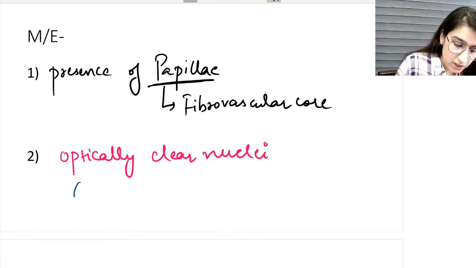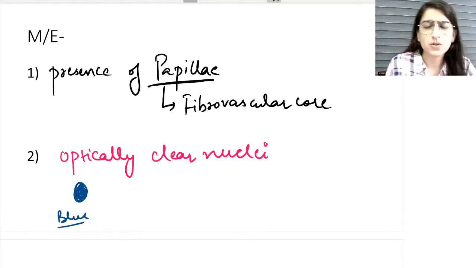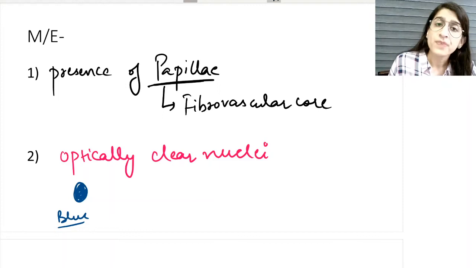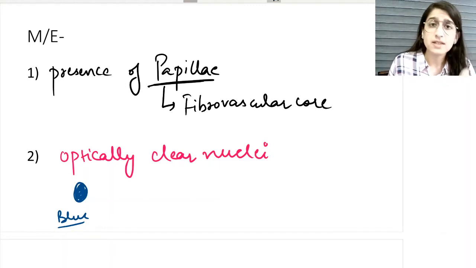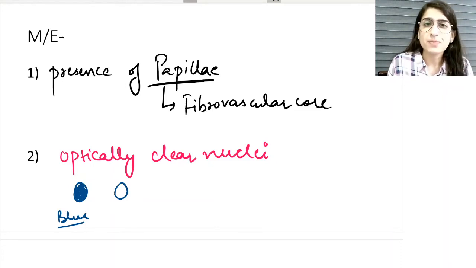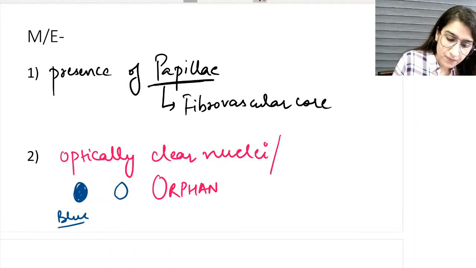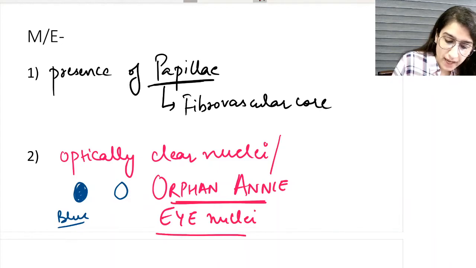Normally a nucleus looks blue in color, you all know that. But in case of papillary carcinoma, there is clear nuclei. Clear nuclei means empty nuclei. Another term given to optically clear nuclei is Orphan Annie nuclei.